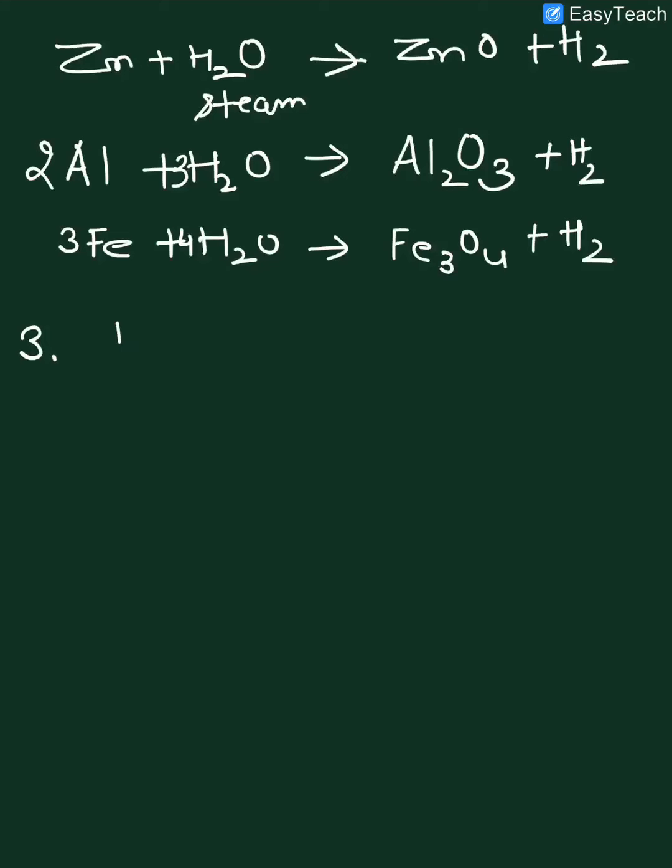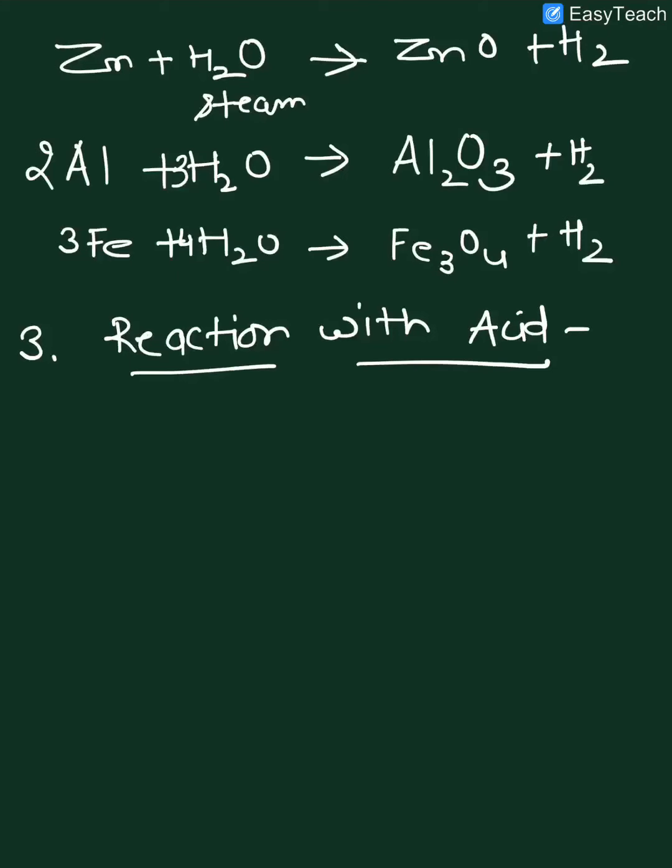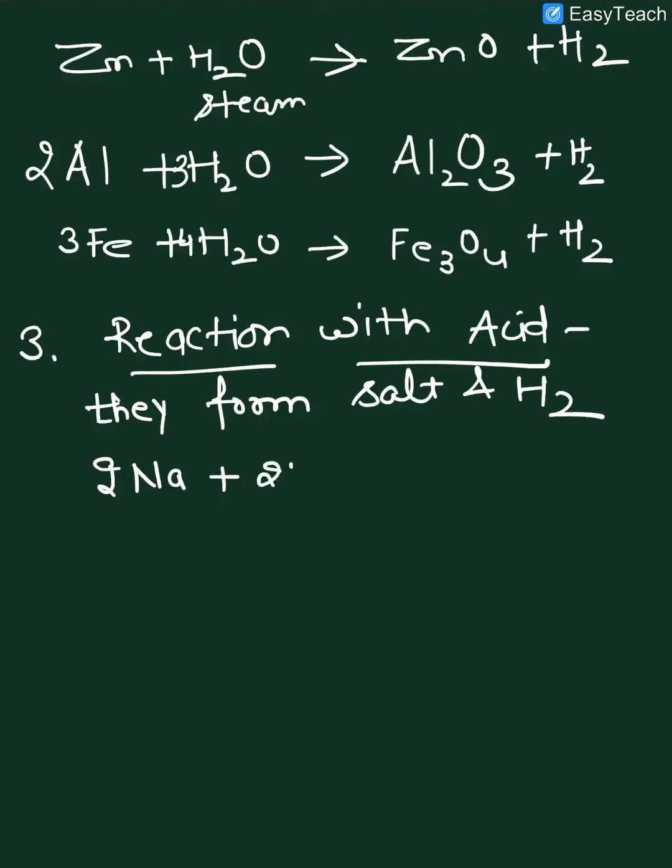Next property we can write, reaction with acid. When metal reacts with acid, they form salt and hydrogen gas. There are different types of reaction which we can write for different metals with hydrochloric acid and sulfuric acid.